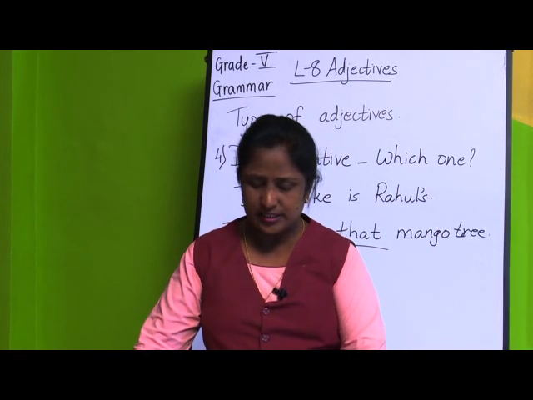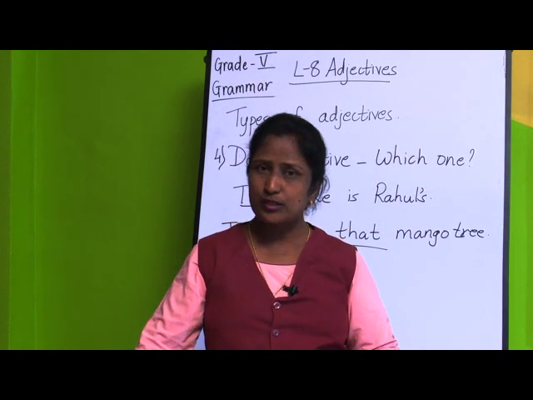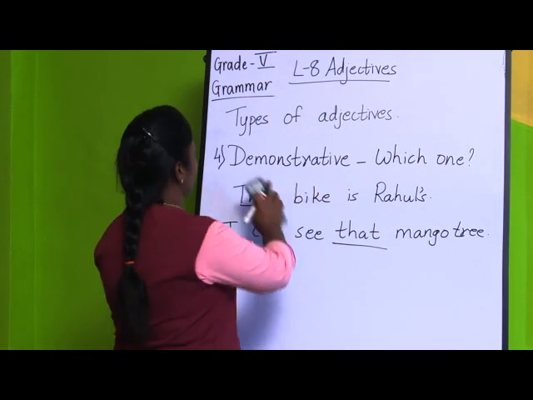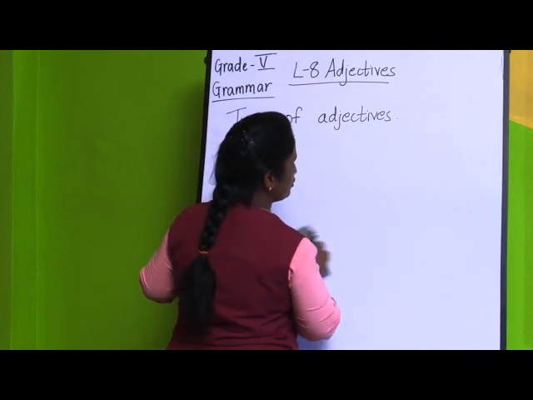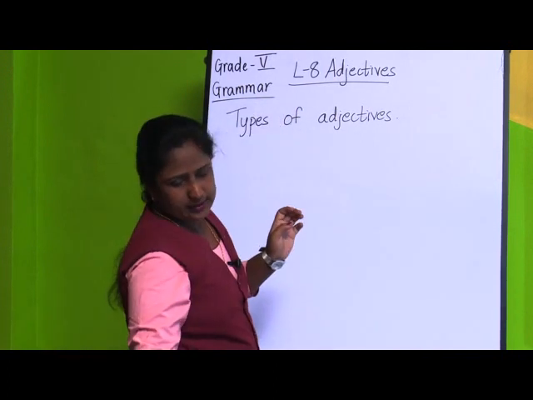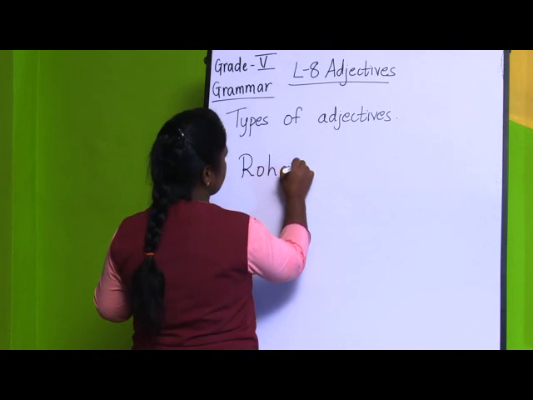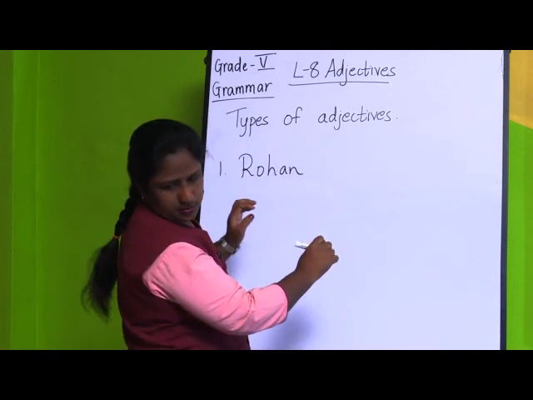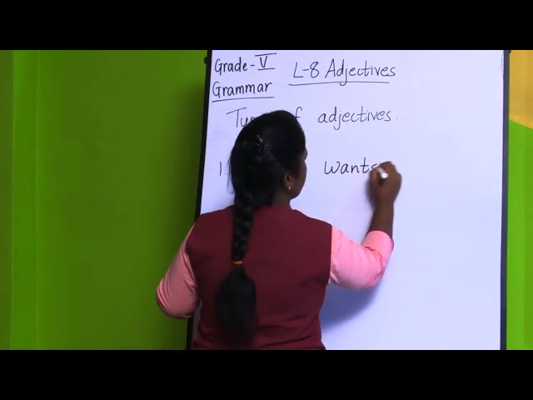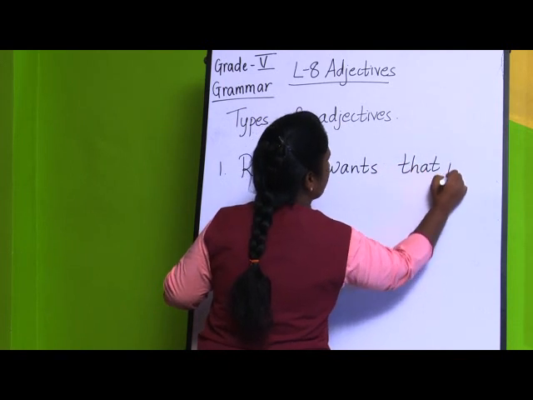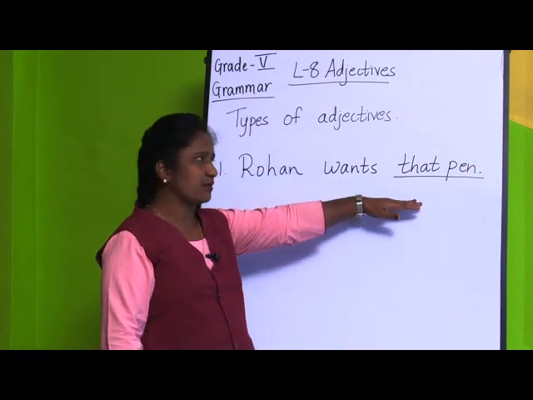Now, if you see exercise G, rewrite the following sentences by changing the words printed in bold to plural forms. Now here, if you see, I will give you one example. You are going to change those bold words into plural. They are in singular, you are going to change them into plural. Rohan wants that pen. Now, this that pen I want to change, it is a singular noun.